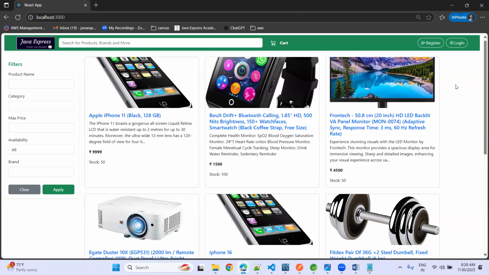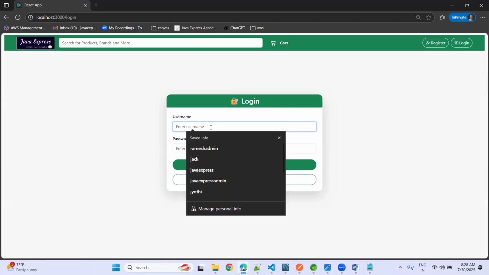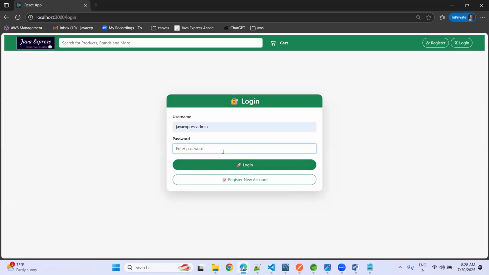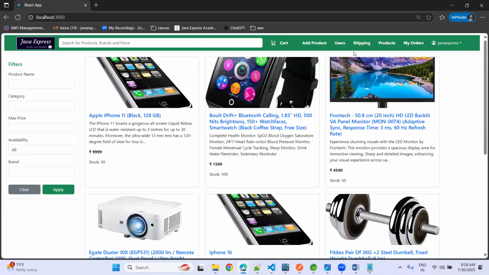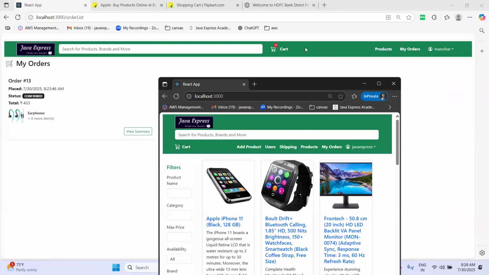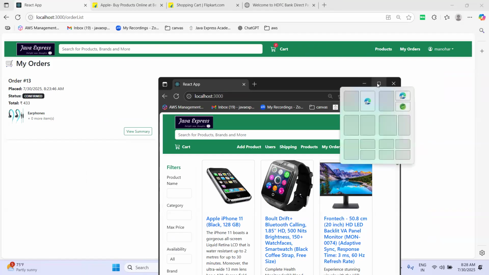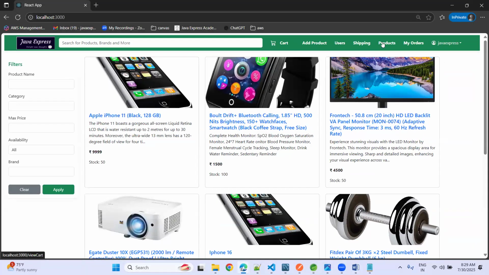Okay, now if you see here, I am logging in with the admin. This is my username, already available. When you click on login here, login is successful and redirects. See, you are able to see a number of tabs here: my shipping, users, add a product. Whereas if you logged in as a user, I don't have those tabs here. That means you have an admin role, so that's why you are able to see these many tabs here. If you click on the users,